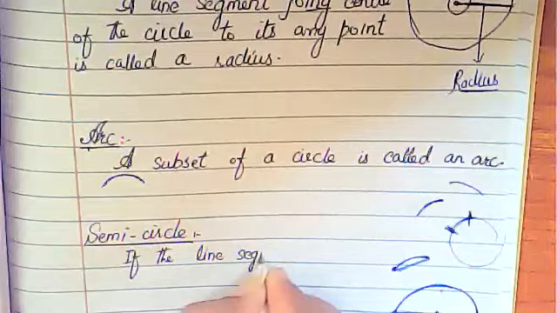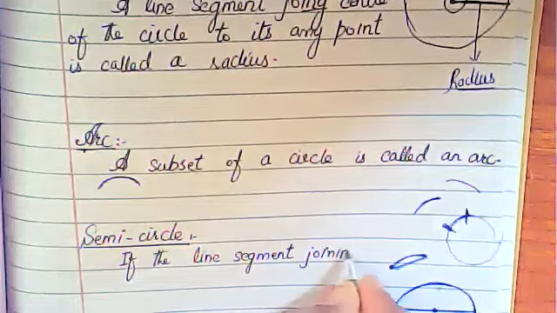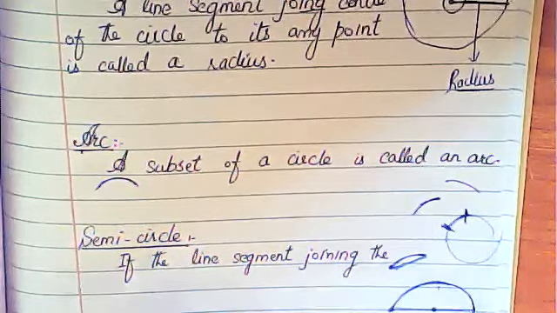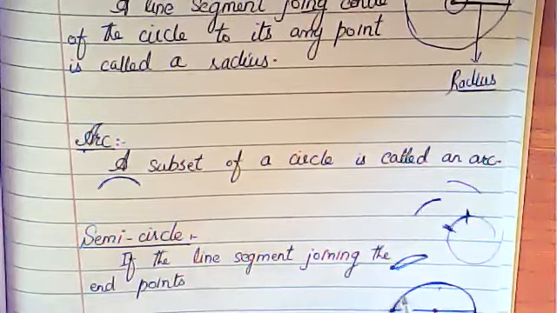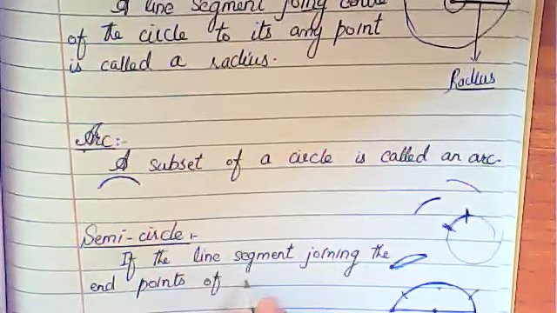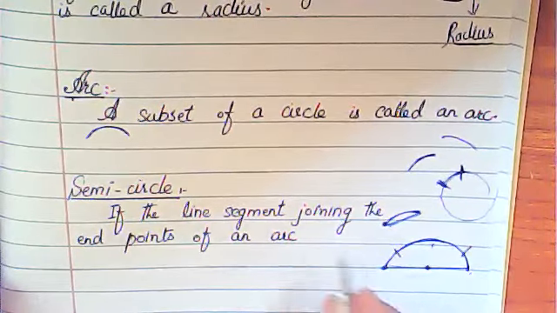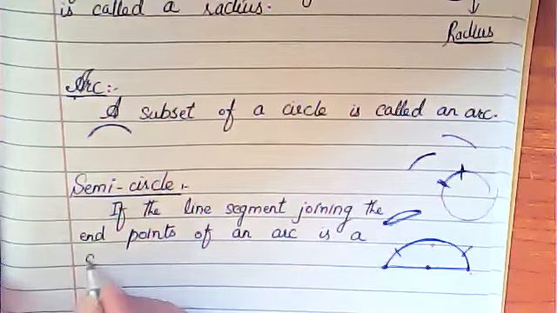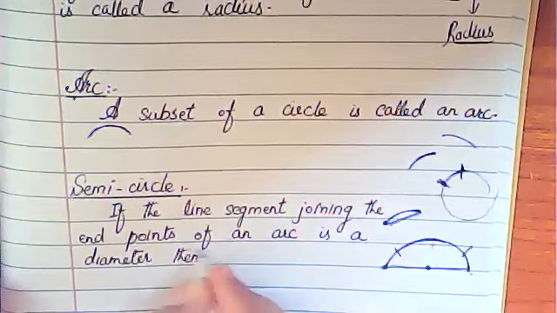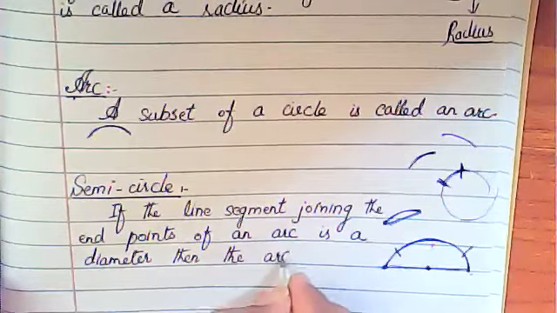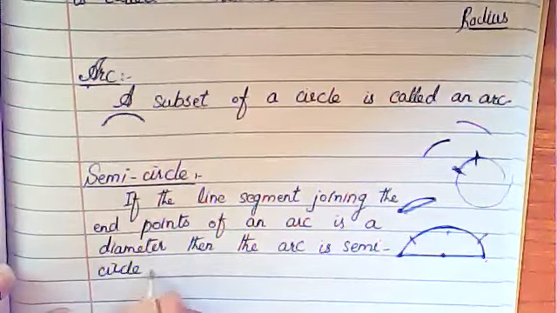If you have a line segment joining the endpoints of an arc, and that line segment is a diameter, then we will say that the arc is a semicircle.